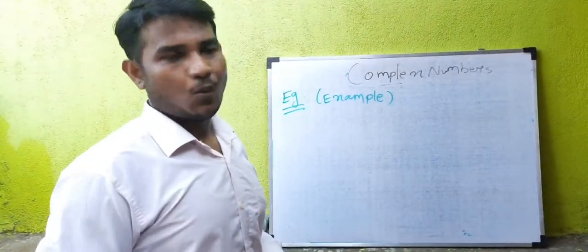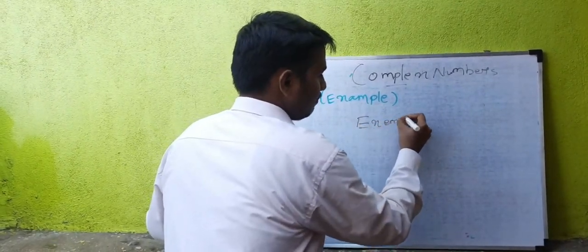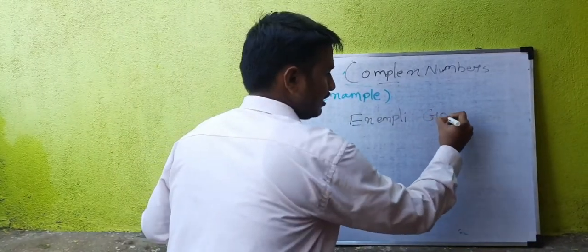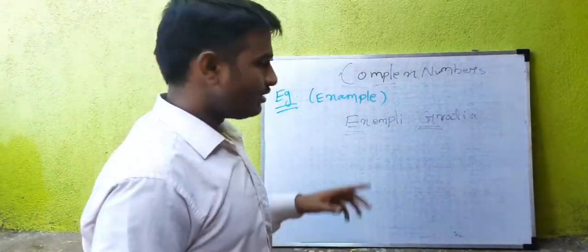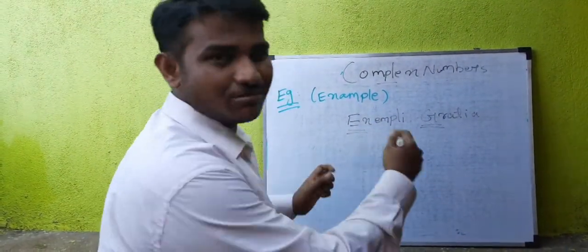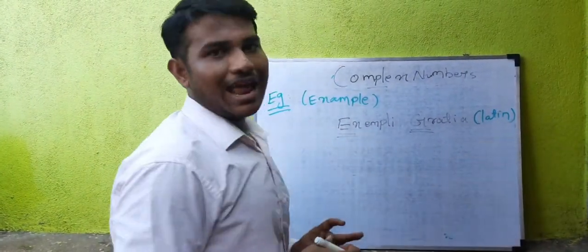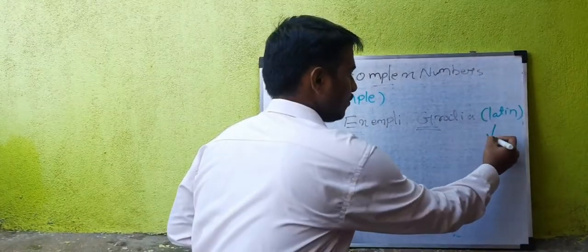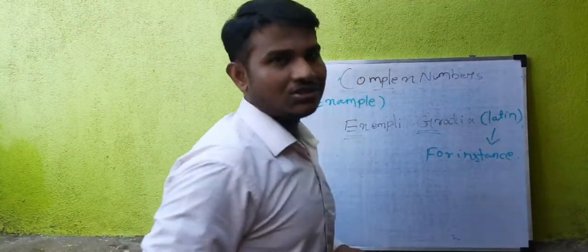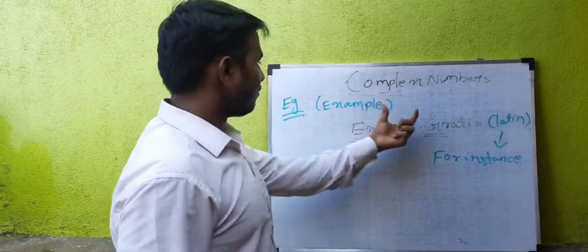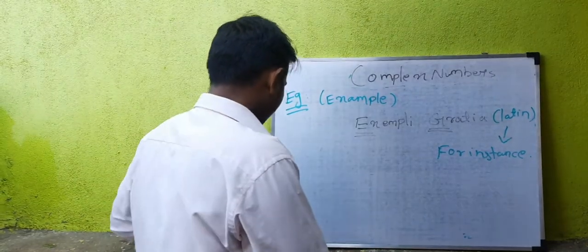It is an abbreviation. What is that? The abbreviation: E means exempli and G means gratia. Exempli gratia. What does exempli gratia mean? Basically it is a Latin word. If you convert the Latin to English in a dictionary, it will show "for instance". So that's why, instead of writing the full term example, we write the short form e.g. Exempli gratia. Okay, so let's do problems.